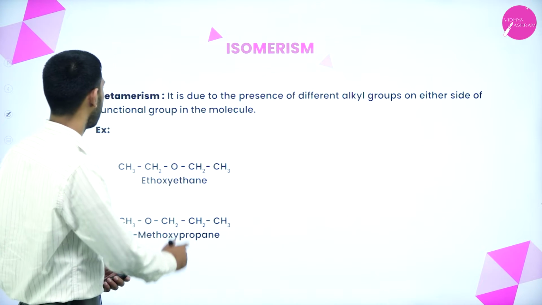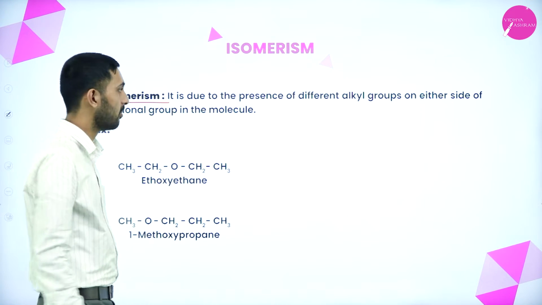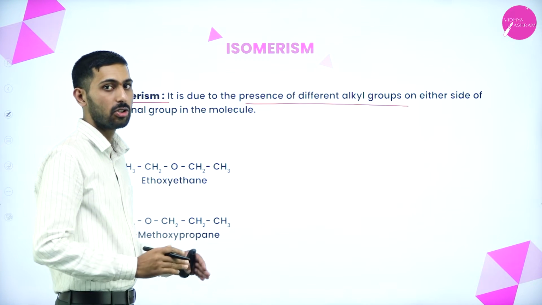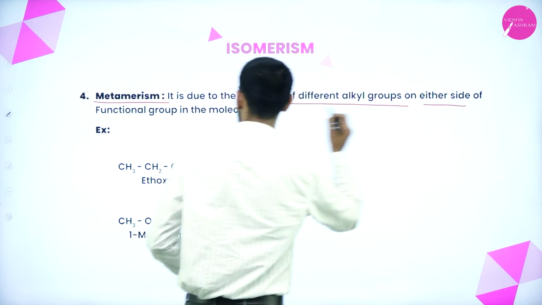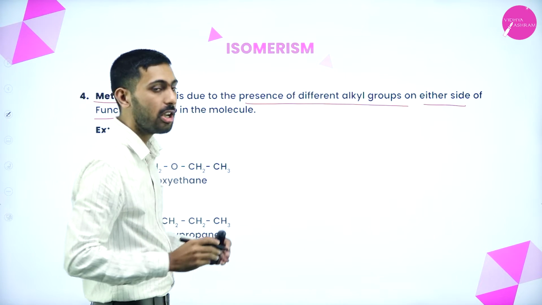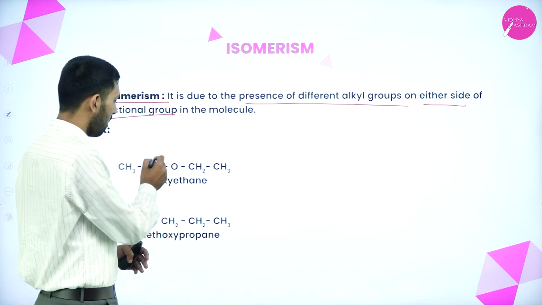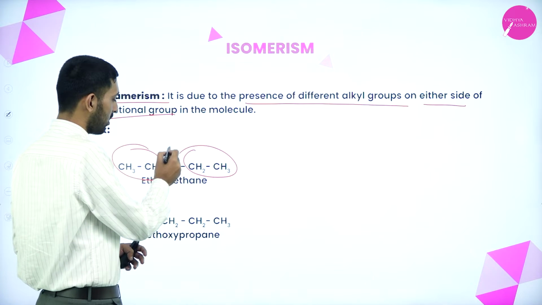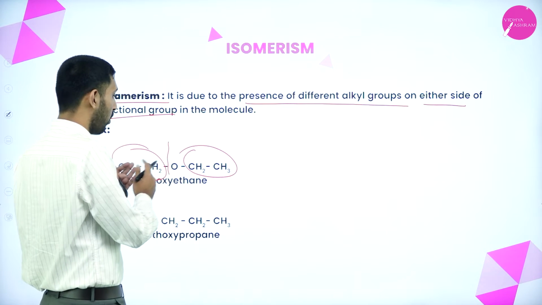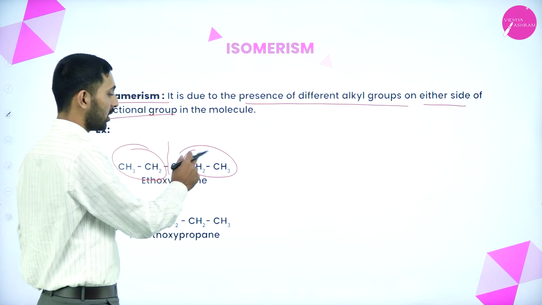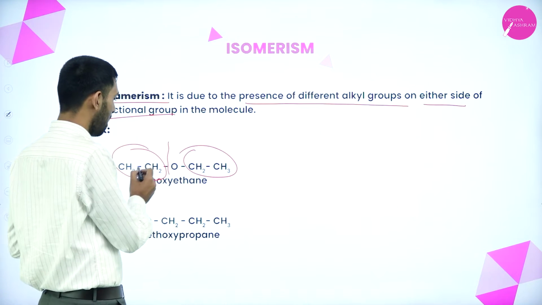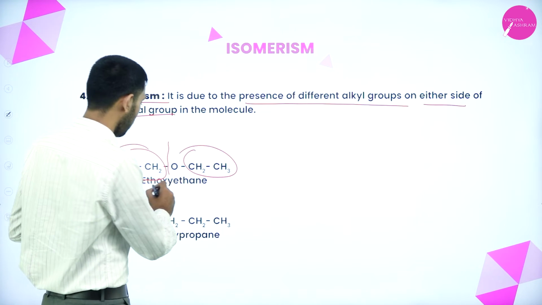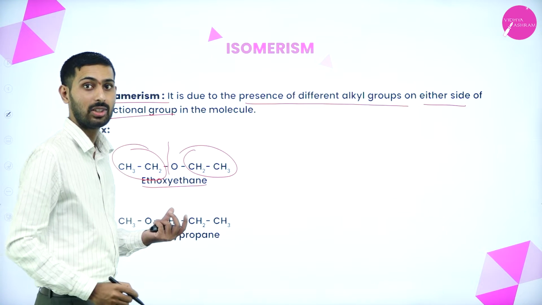Now let us go to the next concept, metamerism. What do you mean by metamerism? It is due to the presence of different alkyl groups on either side of the functional group. For example, here you see CH3CH2OCH2CH3. Both sides are the same, CH2CH3 and CH2CH3, so we can take any one as the functional group. We can name it ethoxyethane.